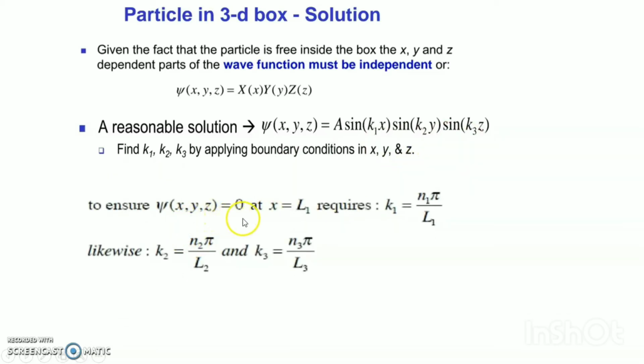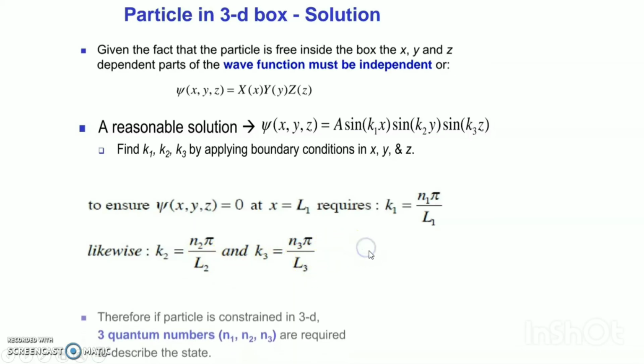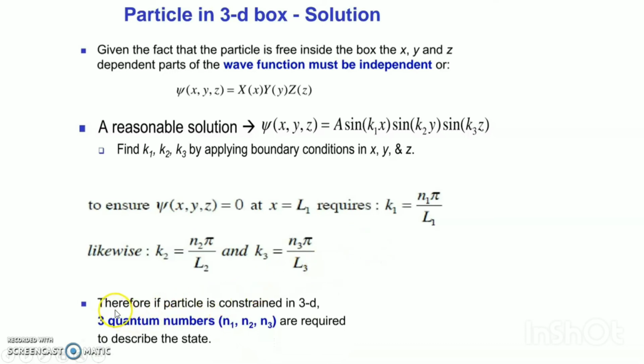The solution for psi(x, y, z) inside the box, with x from 0 to L1, involves n1 pi over L1, n2 pi over L2, and n3 pi over L3. These are differential equations, and for a particle confined in 3D, three quantum numbers n1, n2, n3 are required to describe the state.